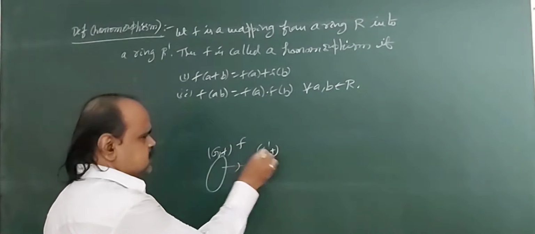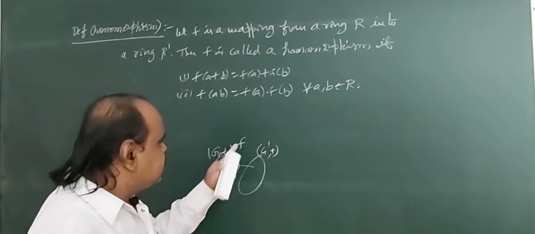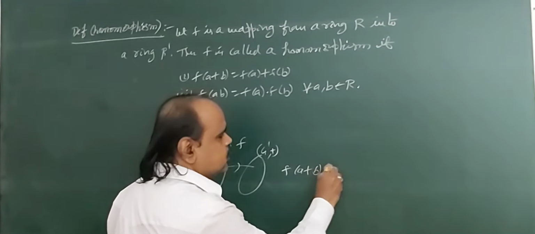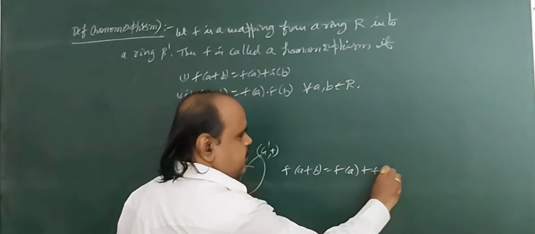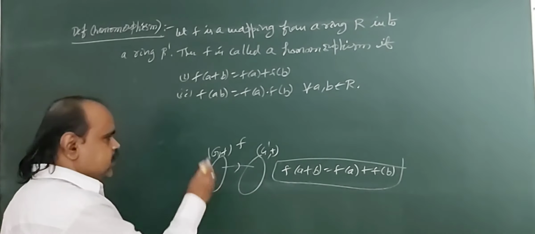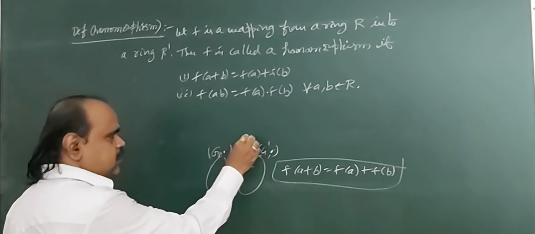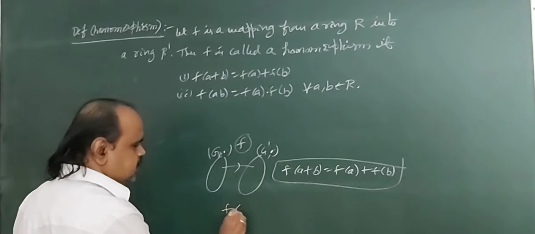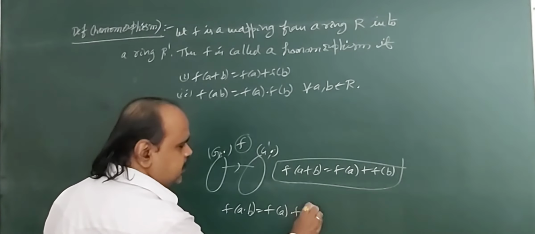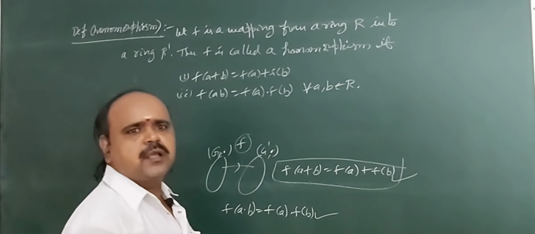If G, plus and G dash, plus are two groups and f is a mapping from G to G dash, then f is called a homomorphism if f of a plus b equals f of a plus f of b. Only one condition is there. If both are groups under multiplication, then we say f is a homomorphism if f of a dot b equals f of a dot f of b. We use only one condition, either this or this, according to the binary operation.